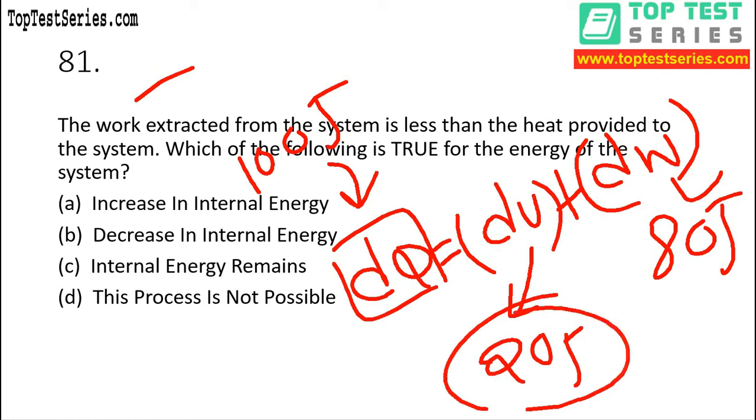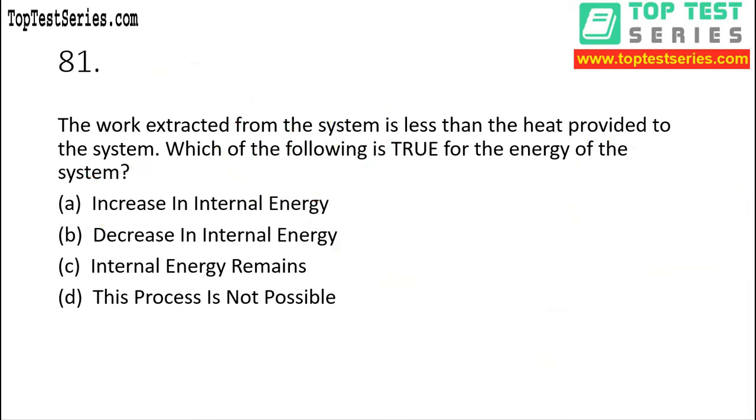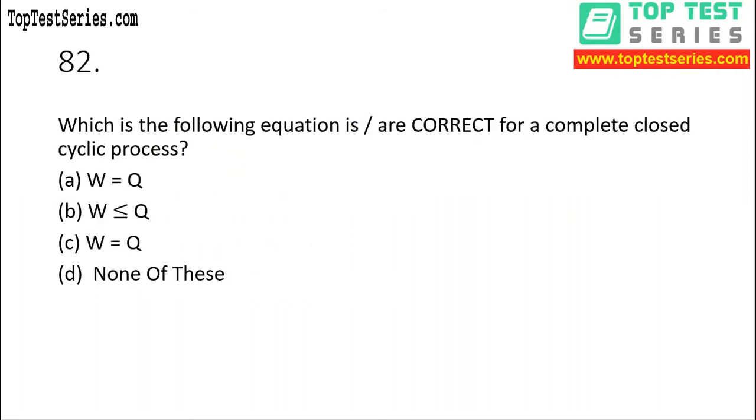What is happening in the system? Because of this whole process, internal energy is increasing, because 20 joule is increasing because of the 100 joule we are putting into the system. So option A is the correct answer for this question.